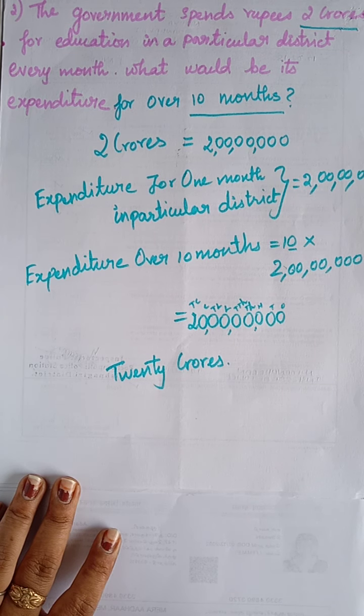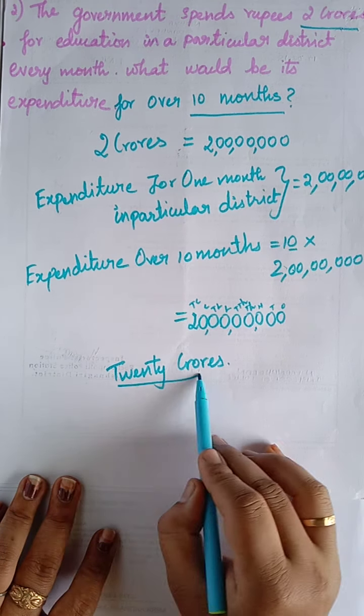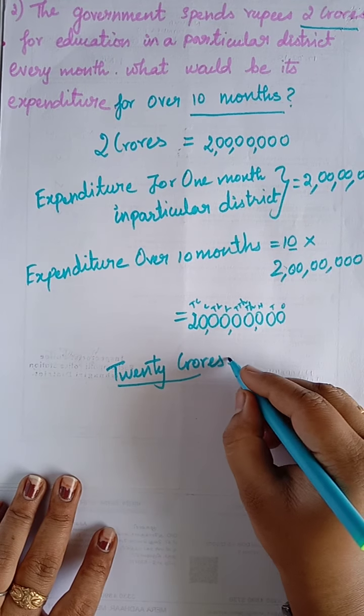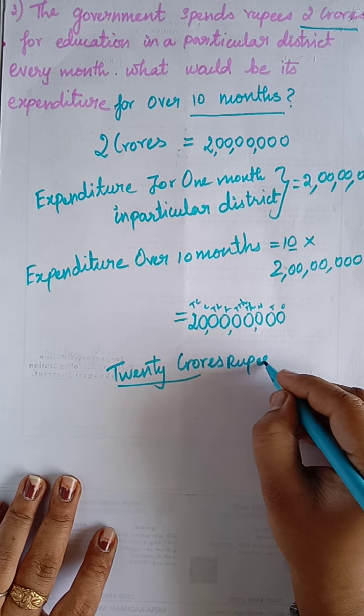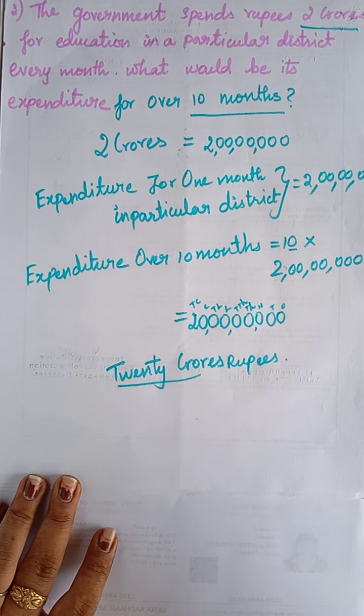So it gives the answer in the form of multiplication. So by multiplying the values, we get the answer as 20 crore rupees. Okay, 20 crore rupees they are spending for education.